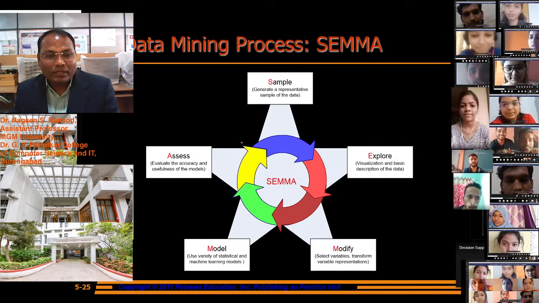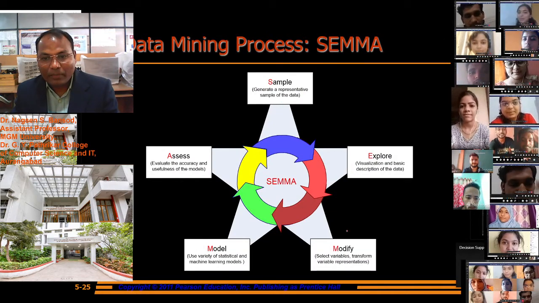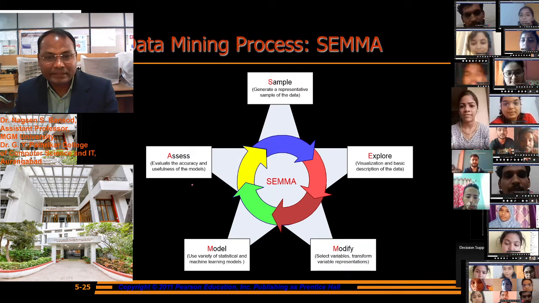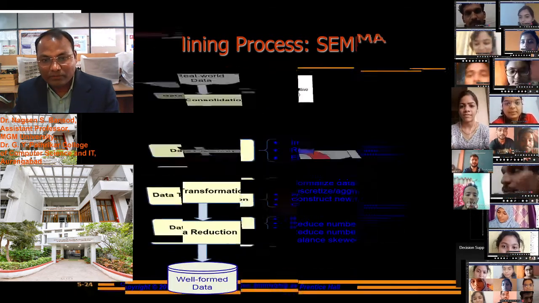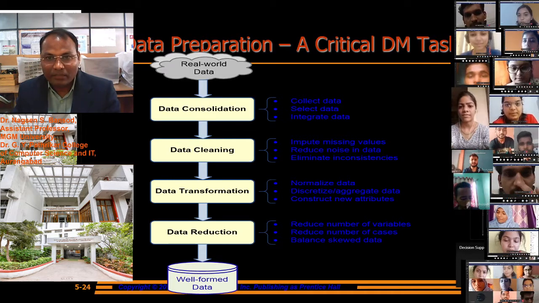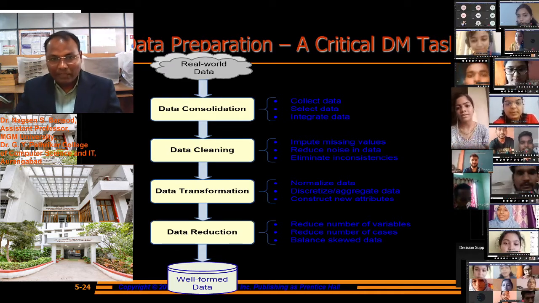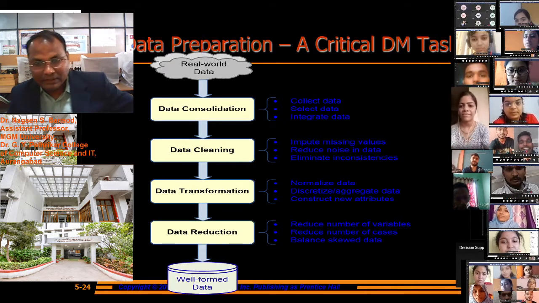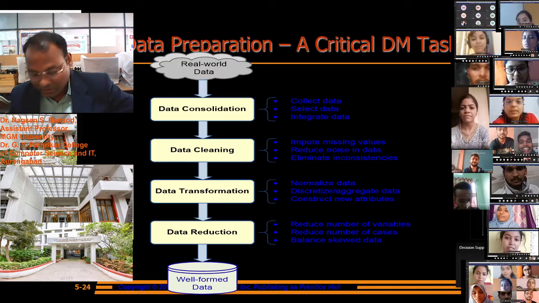The SEMMA model is used, meaning sample, explore, modify, model and assess, for evaluation purposes. Data preparation, how we can prepare data, we already saw in this example.